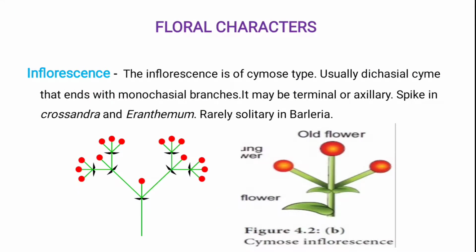So we discussed the vegetative characters: the habit, stem, leaf, and root. Generally the habit is herb, shrub, tree or climber. Then the root is a taproot system. The stem is generally erect, herbaceous or woody, and in some, hairs are present. The next one is leaves. Generally the leaf arrangement is simple or opposite decussate, but in Acanthus the leaf arrangement is pinnately type. And in other plants like Barleria, the leaves are modified into spines.